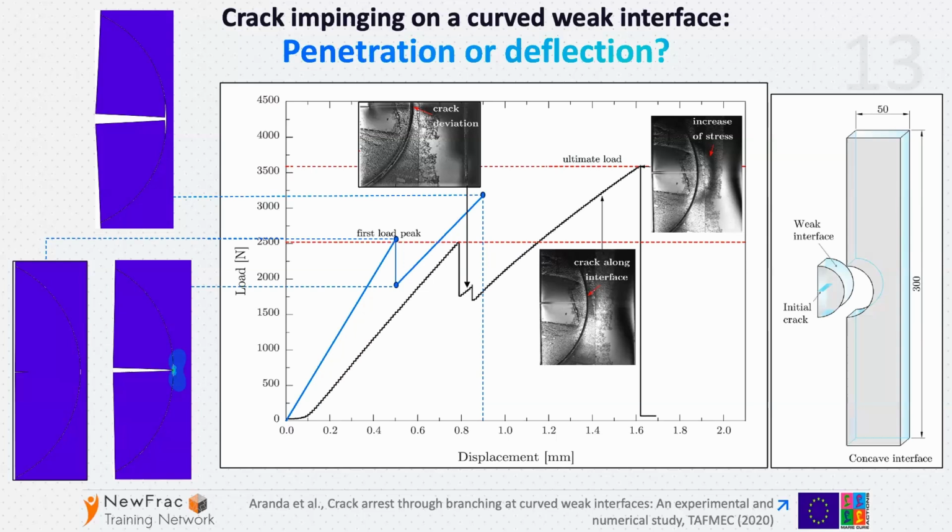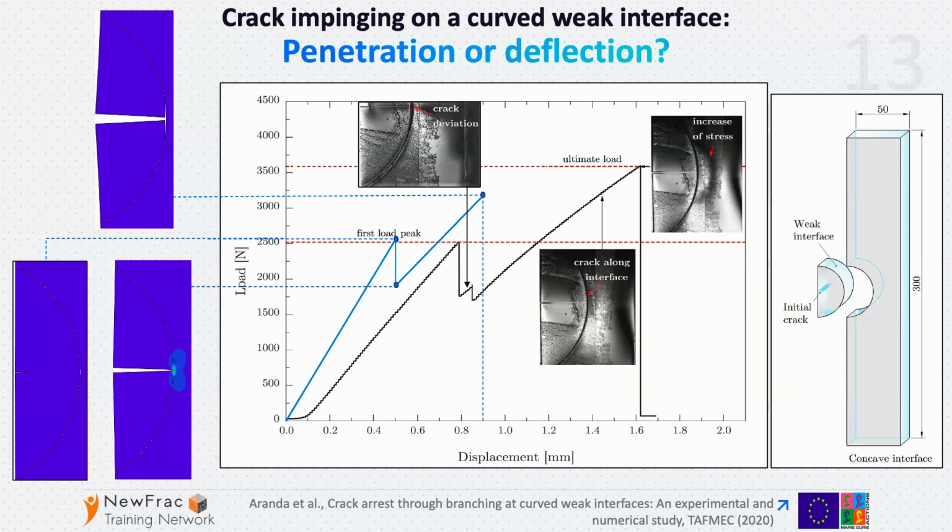So we have initially in the numerical model a small crack. After achieving the first load peak, this small crack starts to propagate, reaching the interface, which is this situation, and then it deflects, at least in this configuration, and stably propagates along the interface like an interface crack.